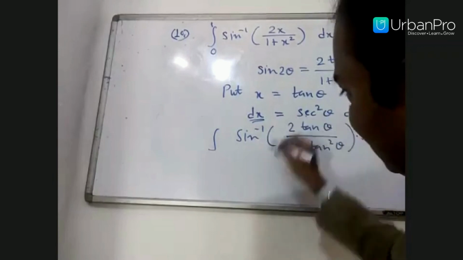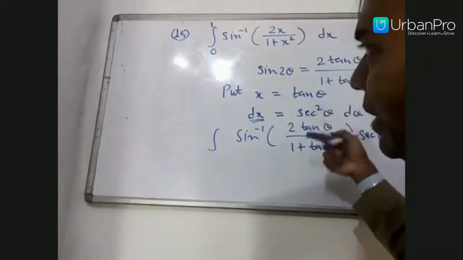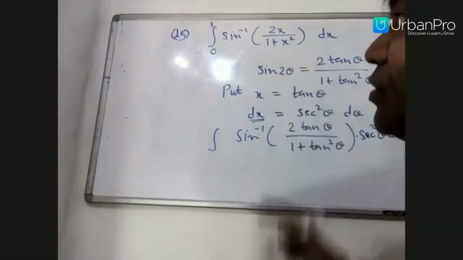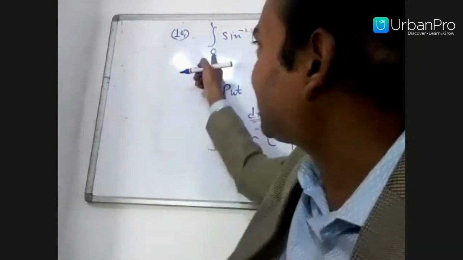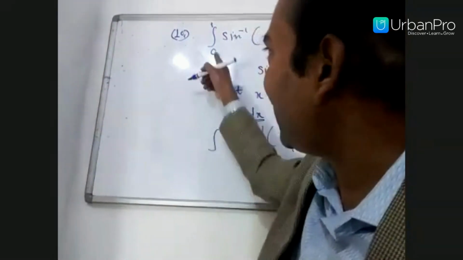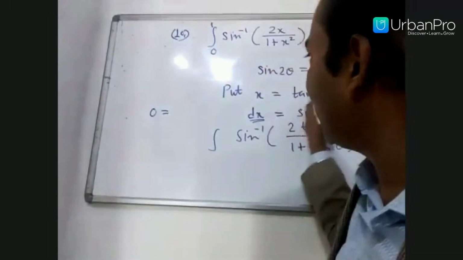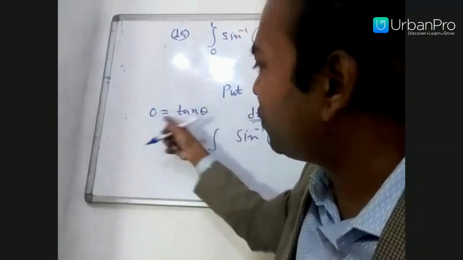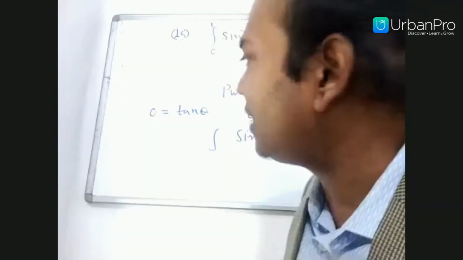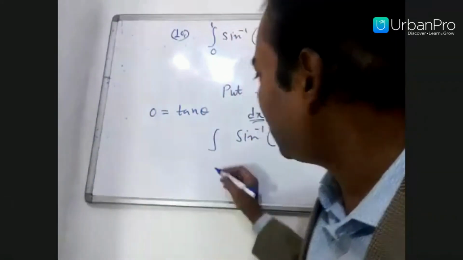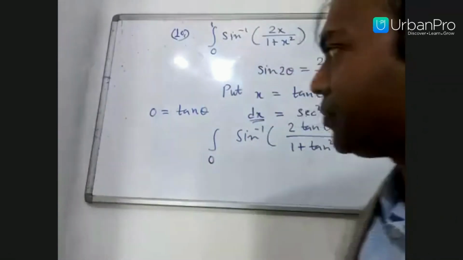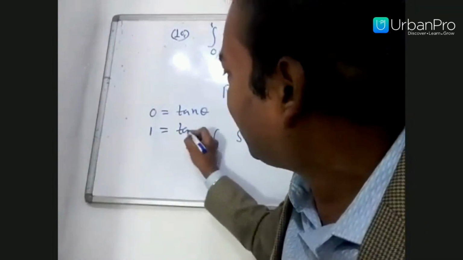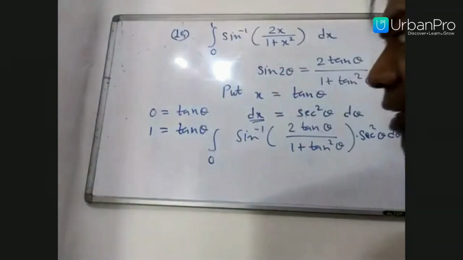We changed the given function into the variable theta, but the limit is 0 to 1 in x, so this also we have to change. Very easy. The lower limit is 0. Wherever x is 0, tan theta is 0, and we know tan 0 degree is 0, so the lower limit becomes 0. Now the upper limit is 1, which means 1 equals tan theta.